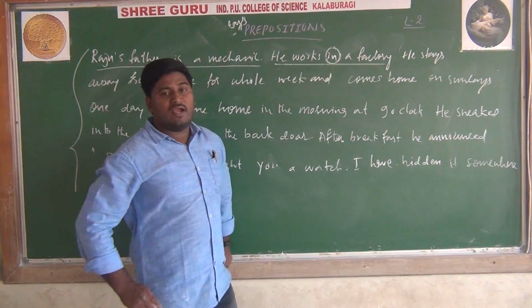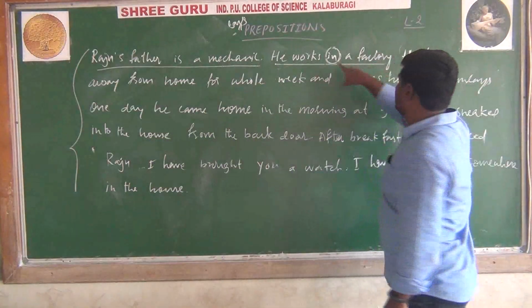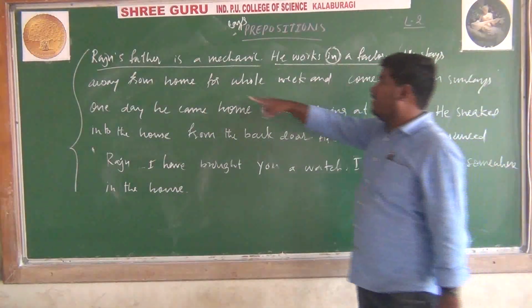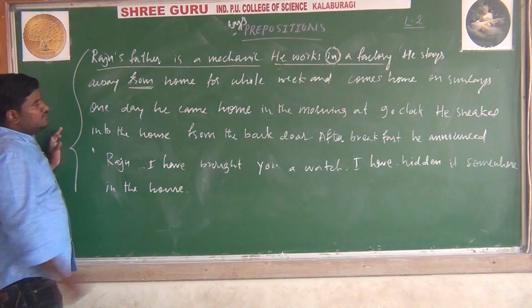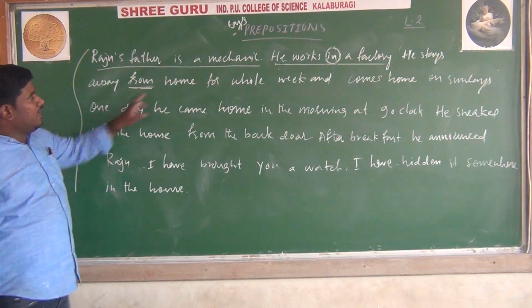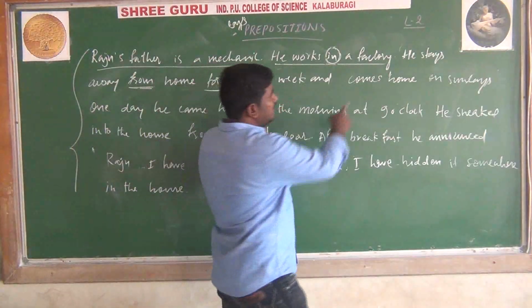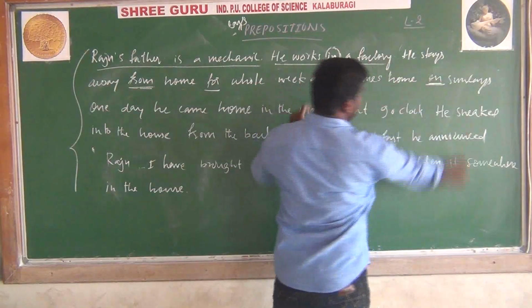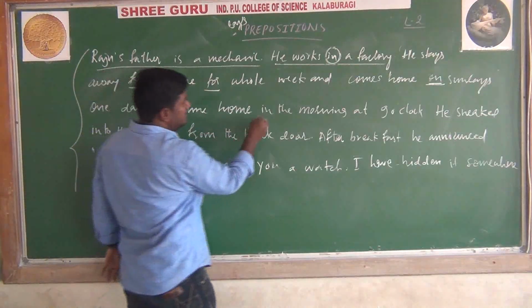"He works a factory" does not give proper meaning. So here "in" is a preposition, and in "he stays away from home", "from" is also a preposition, and "for a whole week", and "comes home on Sundays", "on" is a preposition. One day he came home in the morning.